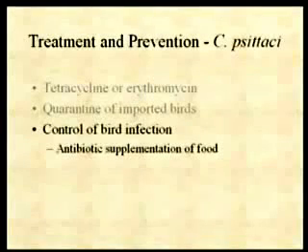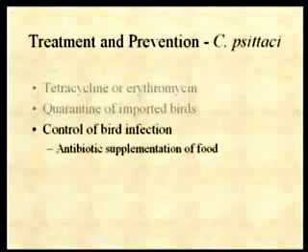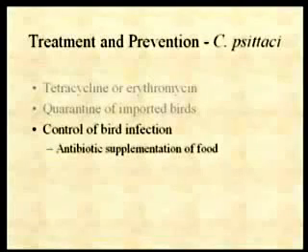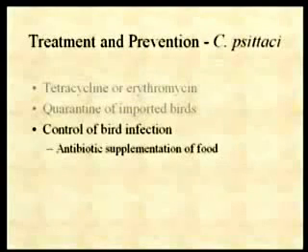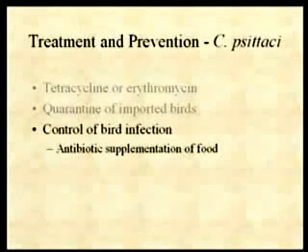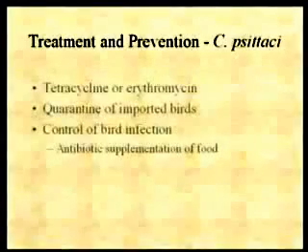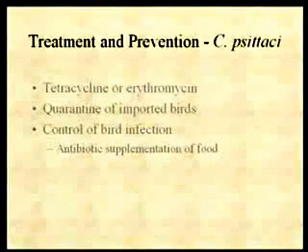The issue of what about our poultry farmers and things like this, that's where the big issue comes in, because obviously the poultry industry likes to supplement their food with antibiotics to try to prevent infections in the birds. But that enters this whole controversial area of should we be using antibiotics in food, because this is also leading to antibiotic resistance. But that helps certainly contain the infection in birds, but it leads to other problems. And that's the way we basically are trying to prevent this disease.